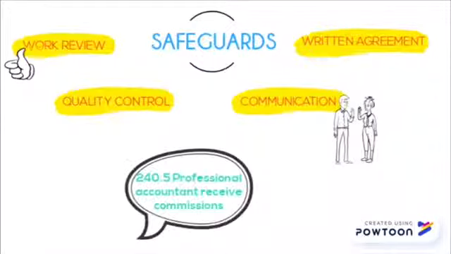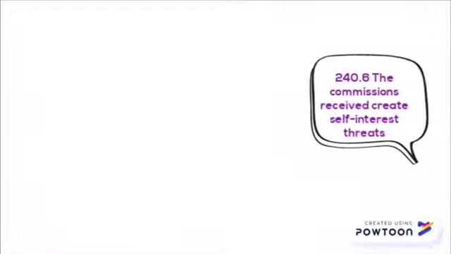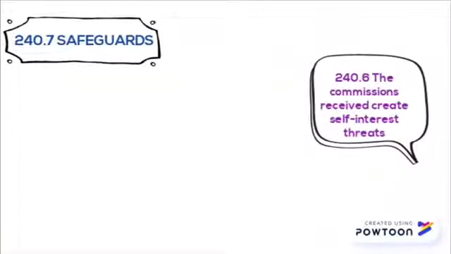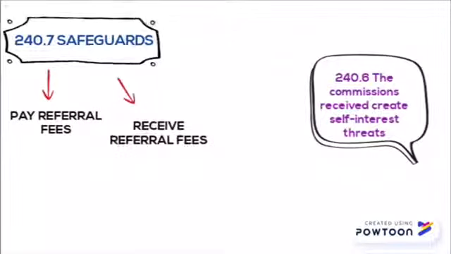Section 240.5 states that a professional accountant may receive commissions, while 240.6 says that this action will create self-interest threats. The safeguards are communicating with the client on the payment and receipt of referral fees, and an advance agreement is required involving the sale by a third party of goods or services to the client.